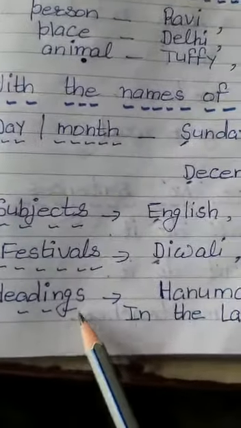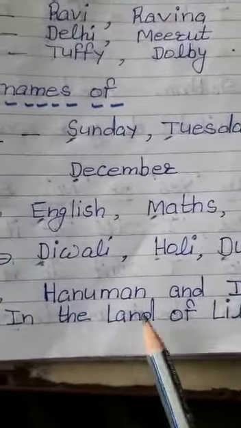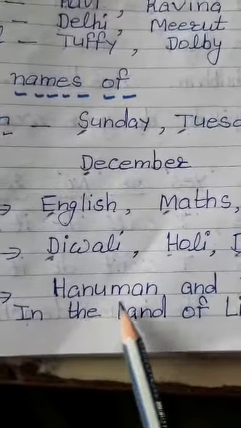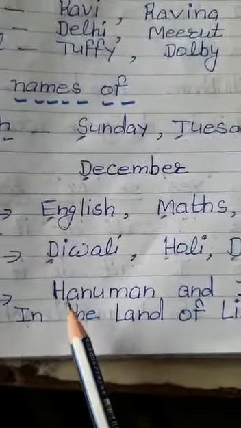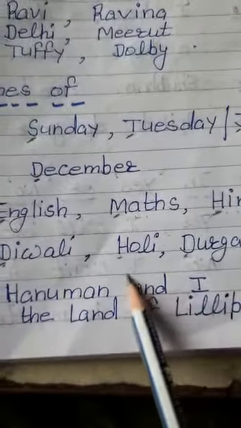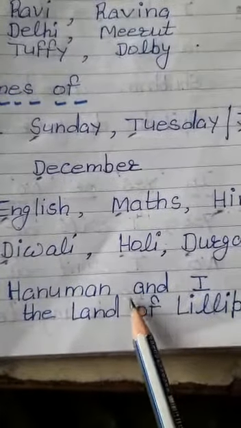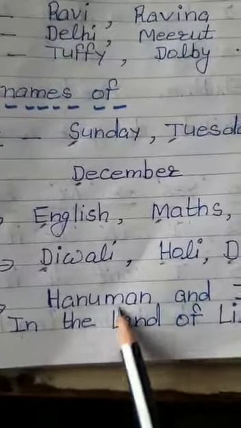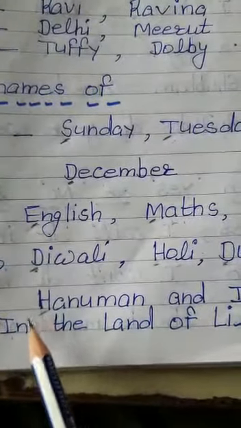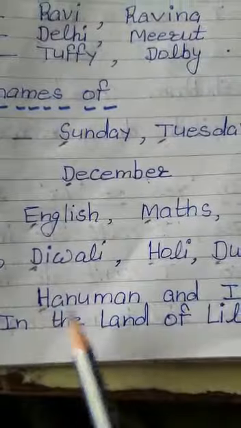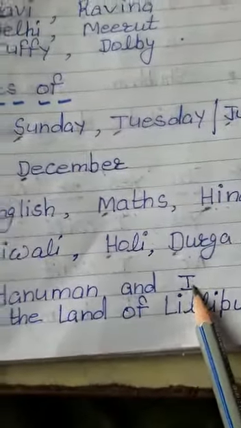Next is headings. Whenever you are writing the heading of your lesson, any chapter, always keep in mind that the first letter of the main words should be capital. But what about grammatical words? They should always be in short forms. Short forms means small letters. Now, Hanuman and I: we see that H should be capital. Now this 'and' is a grammatical term, and I will be capital.